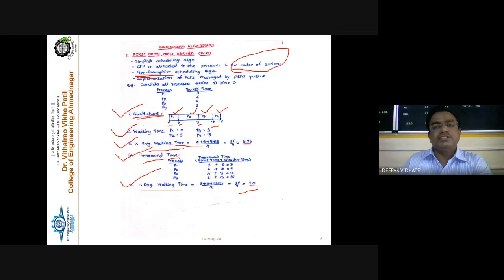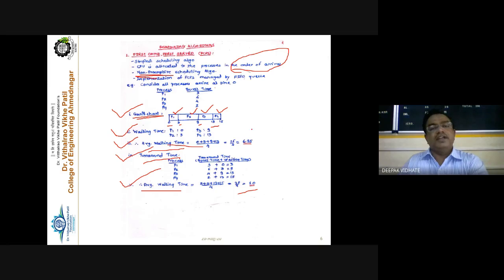There is always a numerical asked in the examination. We have to draw the Gantt chart for that particular set of processes. This diagram is called the Gantt chart. That is the first step. The second step is to find the waiting time for each process. The third step is to find the average waiting time. The fourth step is to find the turnaround time for each process. Finally, we find the average turnaround time. The logic is first come first serve, so we have to consider the arrival order.